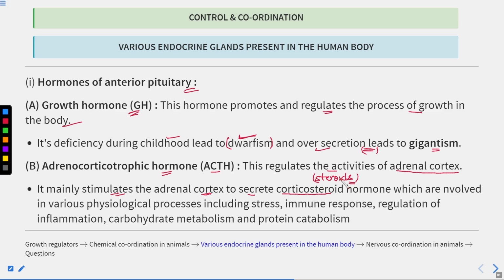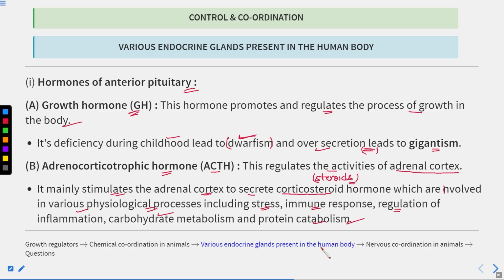So one example of a steroid hormone is corticosteroid. These are involved in various physiological processes, including stress response, immune response, regulation of inflammation, carbohydrate metabolism, as well as protein metabolism. Okay, these are the functions of the corticosteroid hormone.